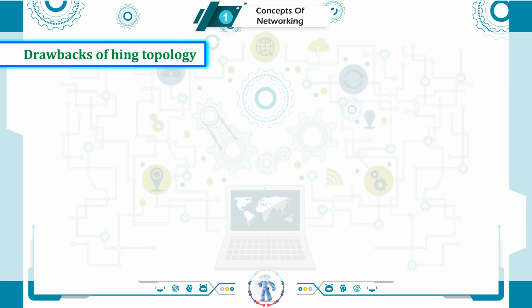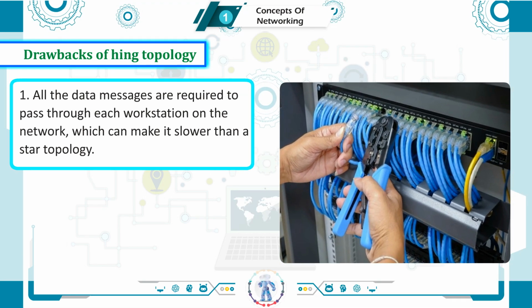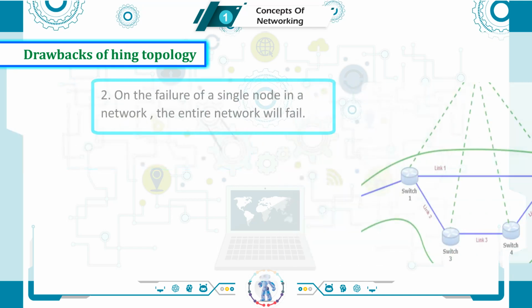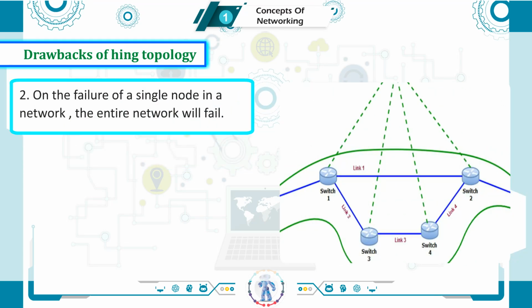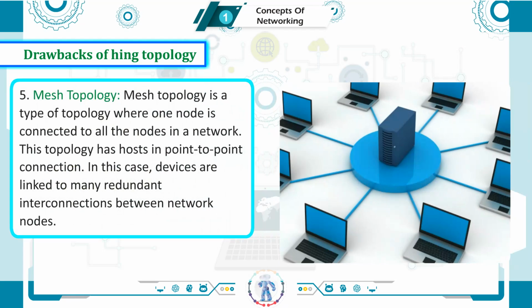Drawbacks of ring topology. 1. All the data messages are required to pass through each workstation on the network, which can make it slower than a star topology. 2. On the failure of a single node in a network, the entire network will fail. 3. The entire network will be impacted if one workstation shuts down.